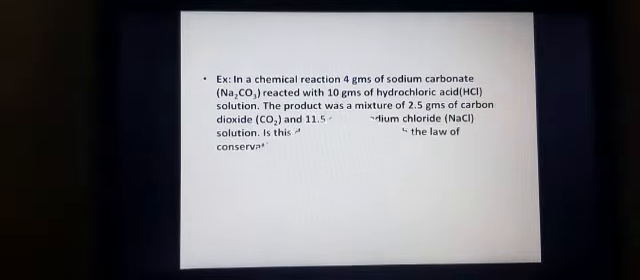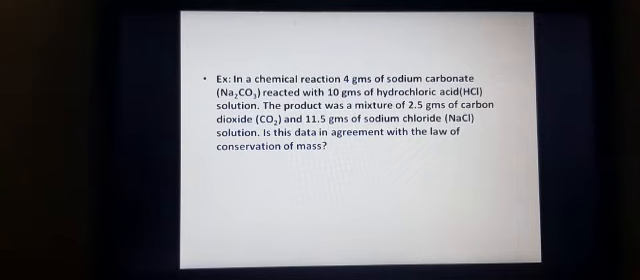And for example, for this law of conservation of mass, we have one example. Say, in a chemical reaction, 4 grams of sodium carbonate is reacted with 10 grams of hydrochloric acid. So, two reactants are combining here. They both are reacting to form a product that is a mixture of 2.5 grams of carbon dioxide and 11.5 grams of sodium chloride. And they are asking, is this data in agreement with the law of conservation of mass?